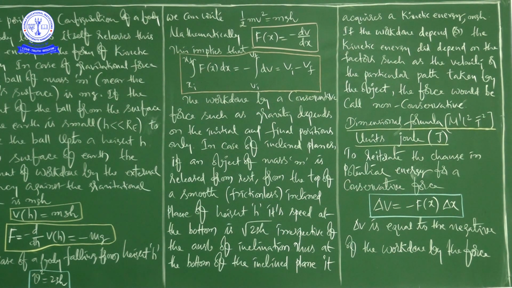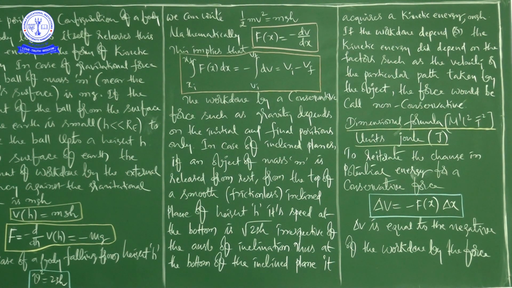The notion of potential energy is applicable only to the class of forces where work done against the force gets stored up as energy. I'll repeat once again. The notion of potential energy is applicable only to the class of forces where work done against the force gets stored up as energy.